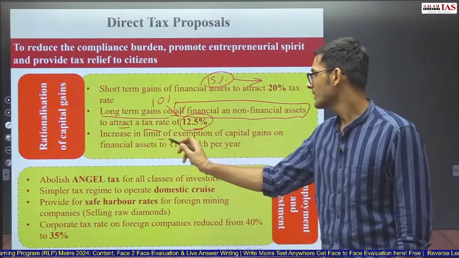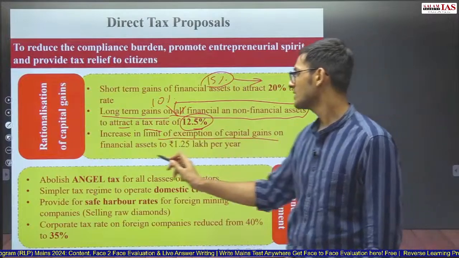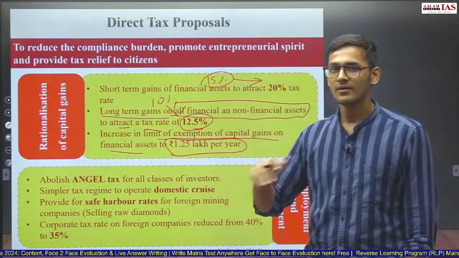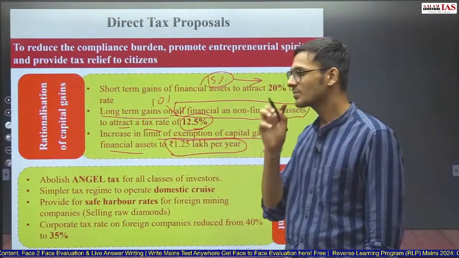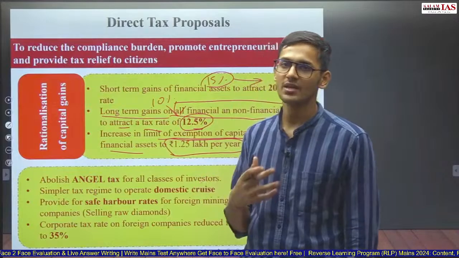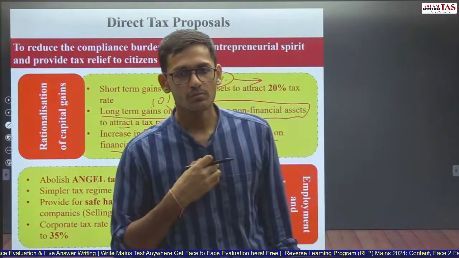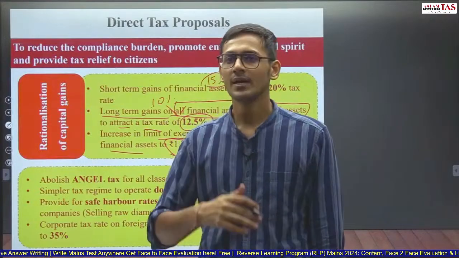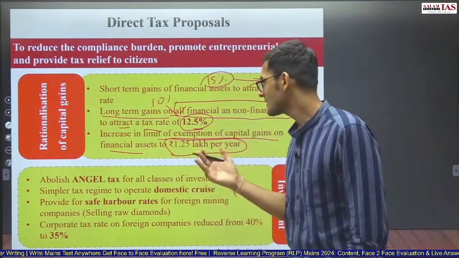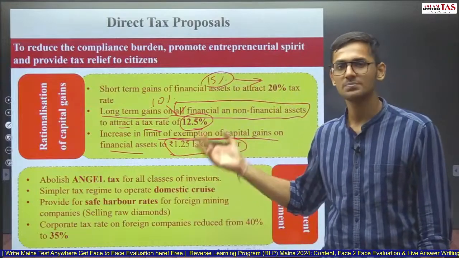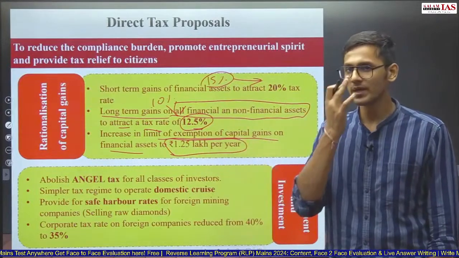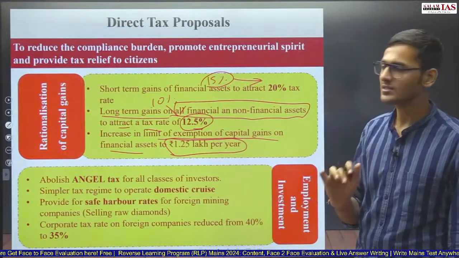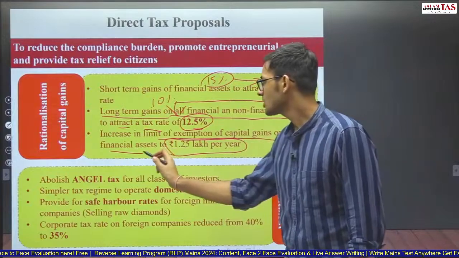Increase in the limit of exemption of capital gains on financial assets to 1.25 lakh per year. So whether it is short-term capital gains or long-term capital gains, if I am earning by selling financial assets, for example, I am selling shares and earning money from it, and if my earning is less than 1.25 lakh rupees per year, then I do not have to pay any tax on short-term as well as long-term capital gains. This is for only financial assets.